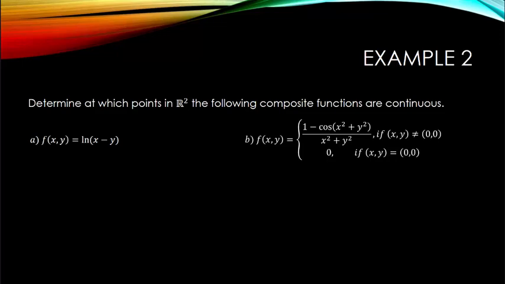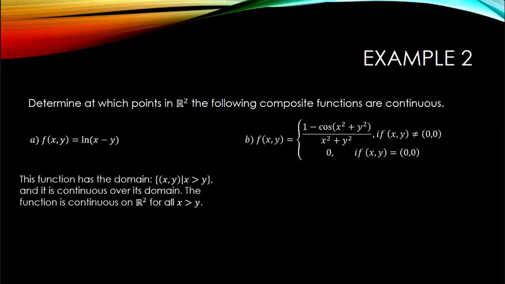I want to find the points in R2 where f(x, y) is equal to the natural log of x minus y is continuous, and I want to find the points in R2 where f(x, y) is equal to the piecewise defined function given by the quantity 1 minus the cosine of the quantity x squared plus y squared divided by the quantity x squared plus y squared, where (x, y) is not equal to (0, 0), and it's defined to be 0 when (x, y) is (0, 0).